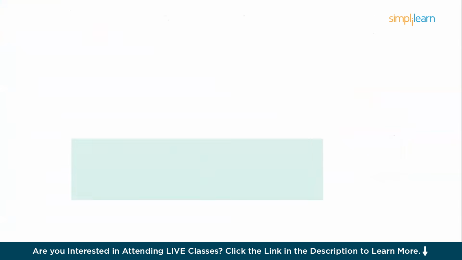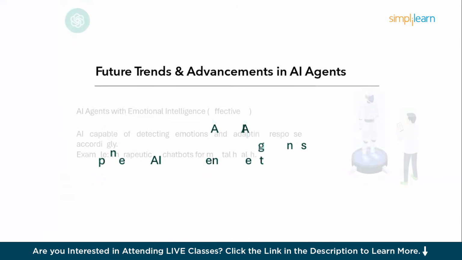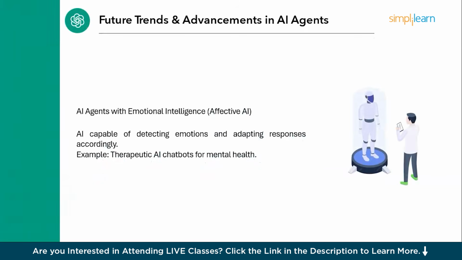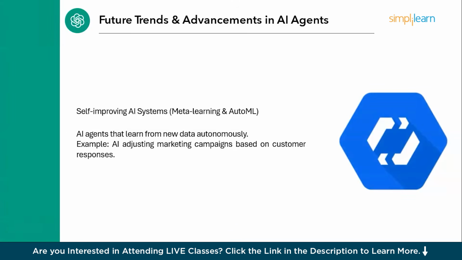And now, the last stage of today's discussion, which is future trends and advancements in AI agents. Starting with the first one, AI agents with emotional intelligence, also known as affective AI. AI is capable of detecting emotions and adapting responses accordingly. For example, if you have designed a therapeutic AI chatbot for mental health. Now, the next one, self-improving AI systems. So meta learning and AutoML are a few examples. AI agents that learn from new data autonomously, for example, AI adjusting marketing campaigns based on customer responses.